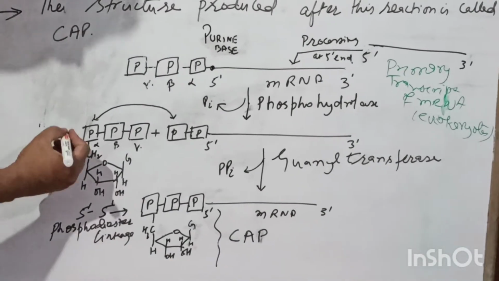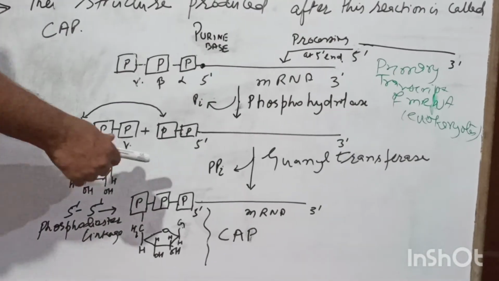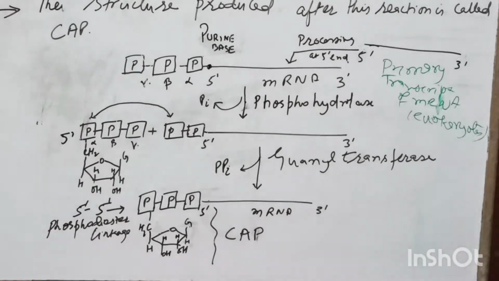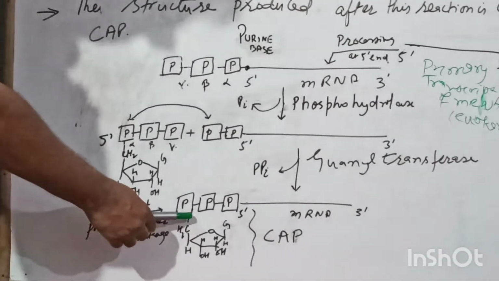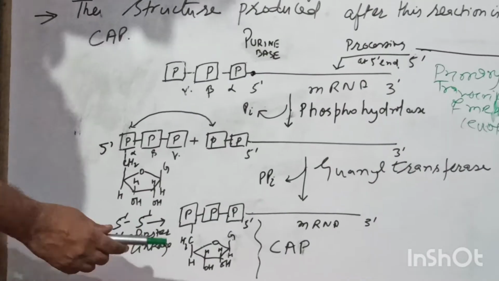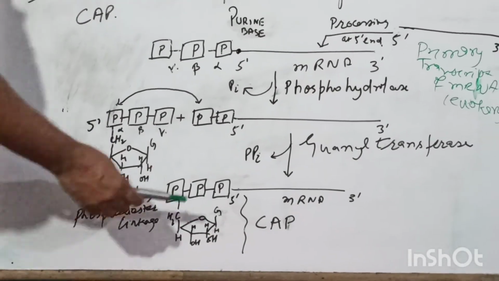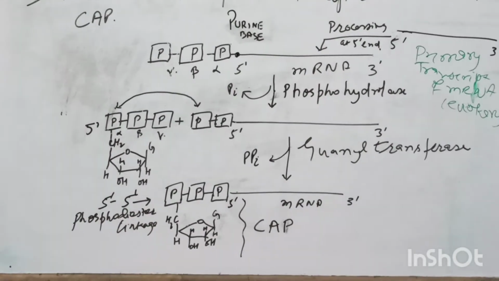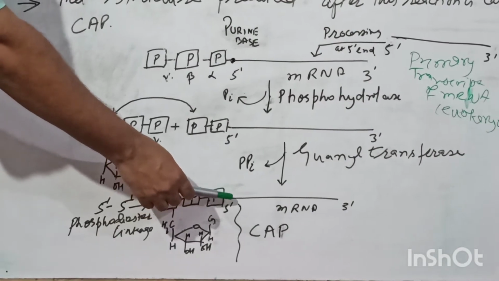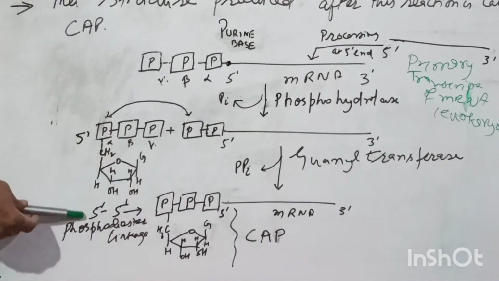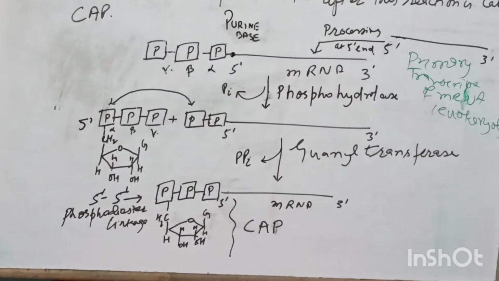A 5' linkage is formed between the guanylate moiety and the nucleotide present at the 5' end of the mRNA, which has a purine base. And this overall structure is called the cap.